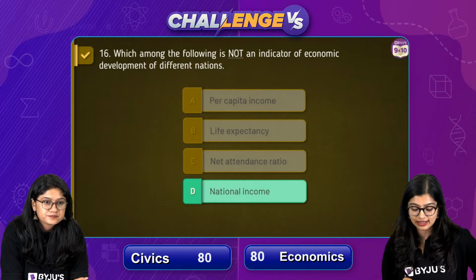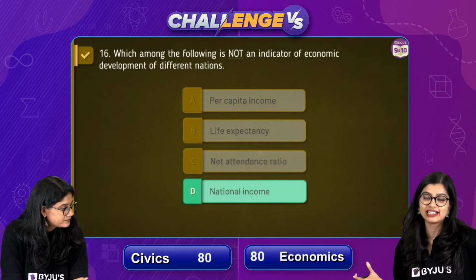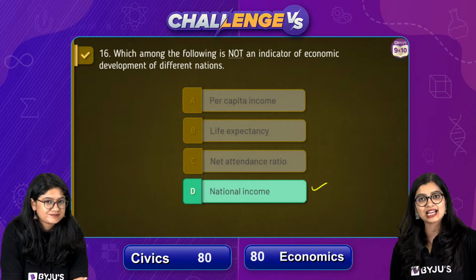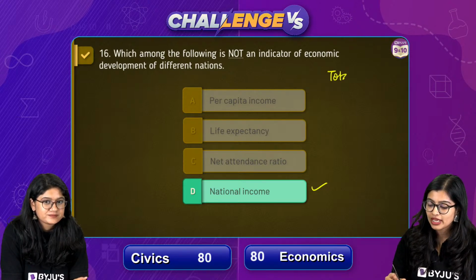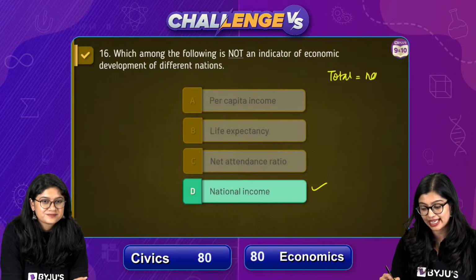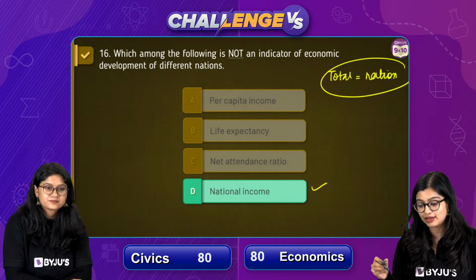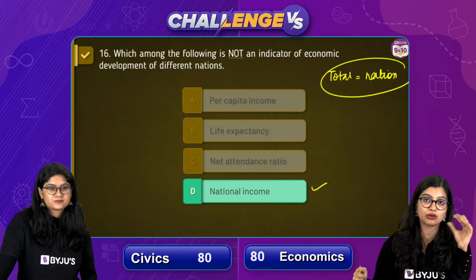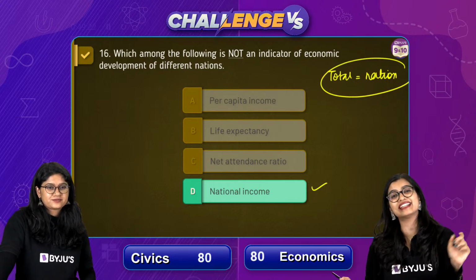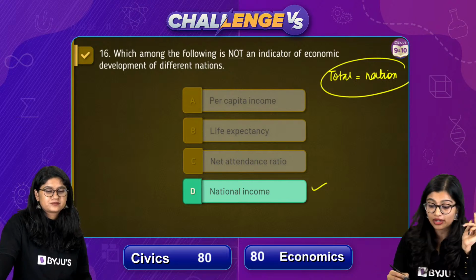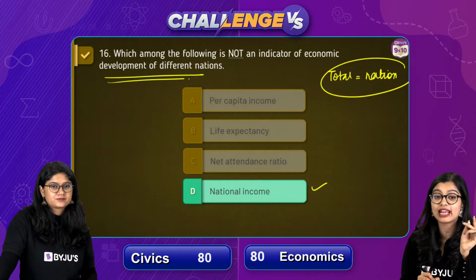It is national income, right? Oh, it is total income, which is nothing but national income. It kind of changed from one slide to another. What is national income or the total income? It is the total income of a particular nation. And we know that based on that, of course, the World Bank proposes a particular data. But when you calculate the HDI, the Human Development Index, yes, we're talking about economic development of different nations.